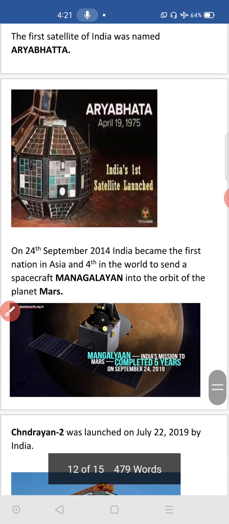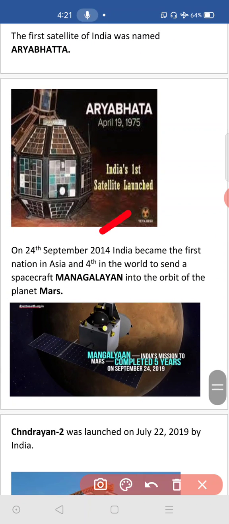Then look at it. On 24th September 2014, India became the first nation in the Asian continent and fourth in the world to send a spacecraft, Mangalayana, into the orbit of the planet Mars. Mangalayana planet, you know it. Mangala means Mars planet. It is one of the planets in our solar system.